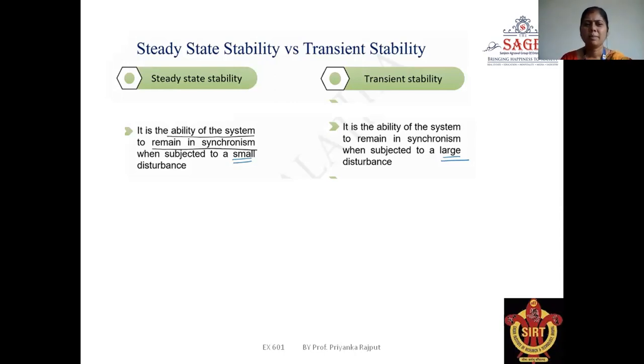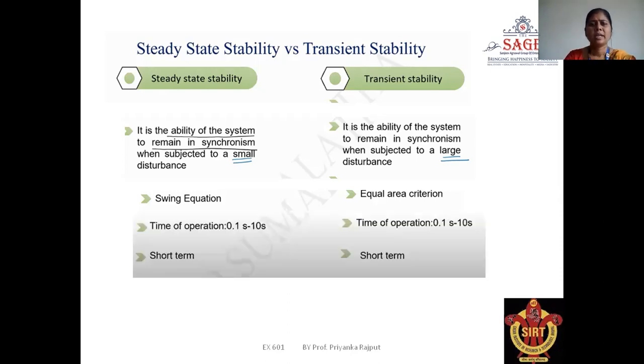In steady state stability, it is the ability of the system to remain in synchronism when subjected to a small disturbance. But in transient stability, it is the ability of the system to remain in synchronism when subjected to a large disturbance. For steady state stability, we will solve the equations and numericals on the basis of swing equations, but in transient stability, we use the equal area criterion.